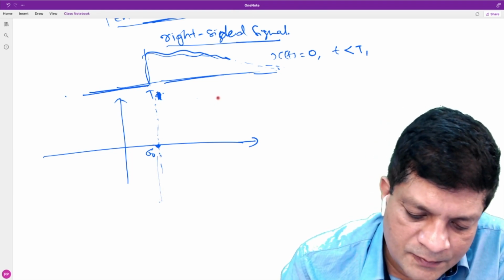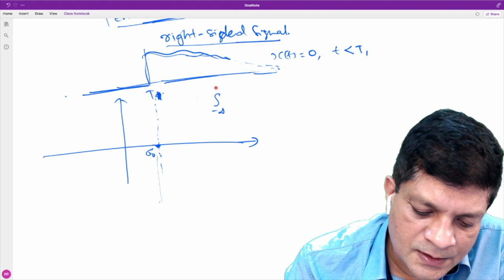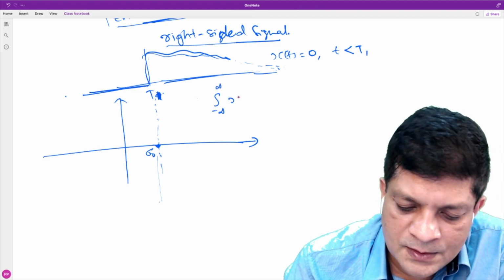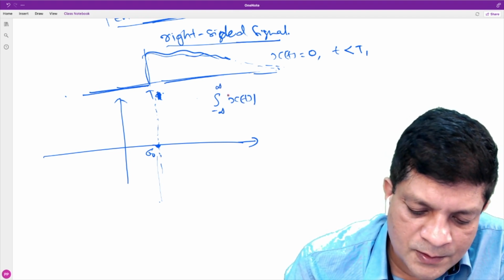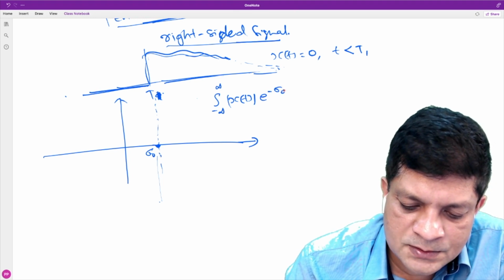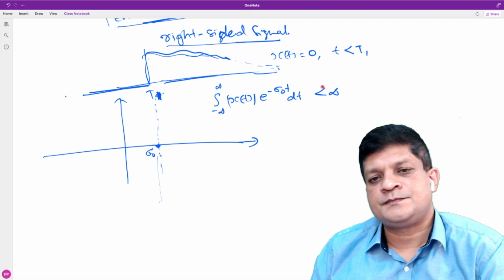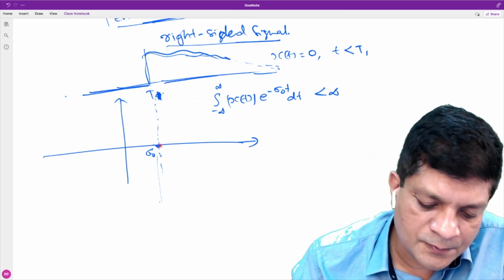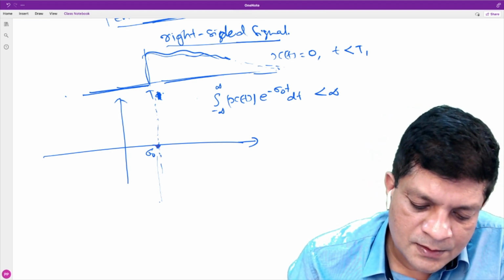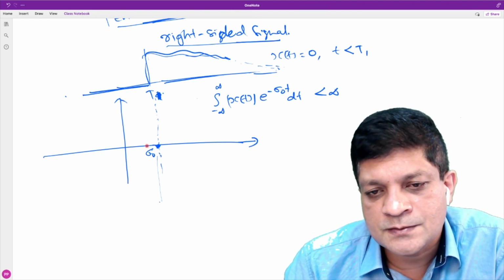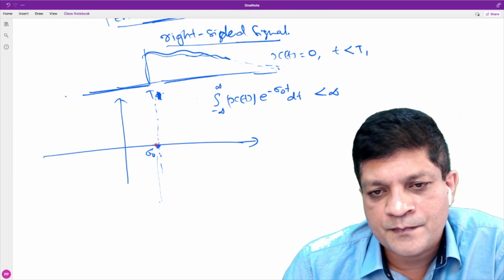That means we are given the information that the integral from minus infinity to infinity of |x(t)| e^(-sigma naught t) dt is finite. If you are given the information that at this point it converges, this point is in the ROC.